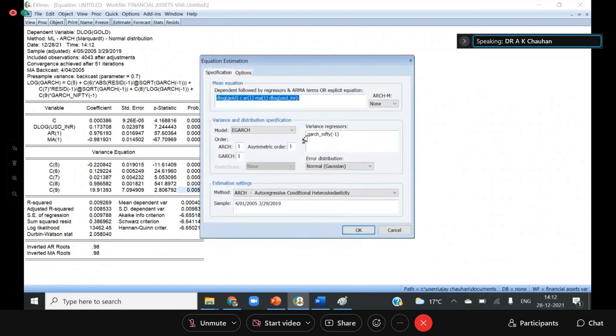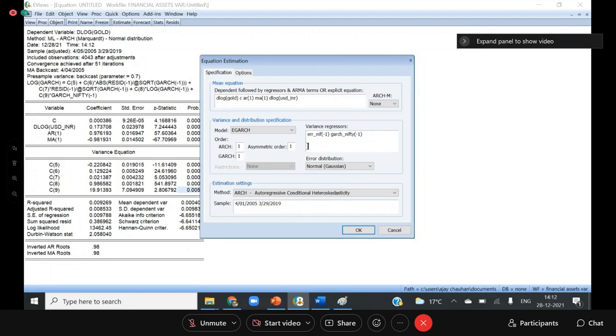So you know that it is somehow a deep understanding of the behavior of the financial assets. So even I can take both. I want to see whether the actual error in the Nifty or the predicted volatility in the Nifty has more effect.